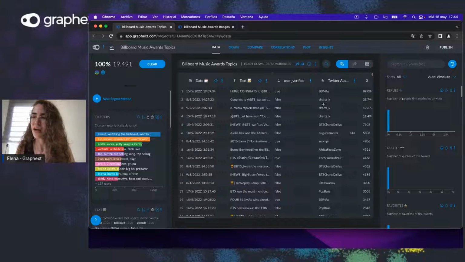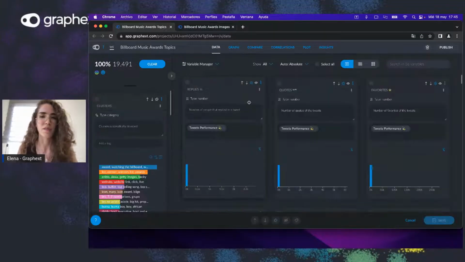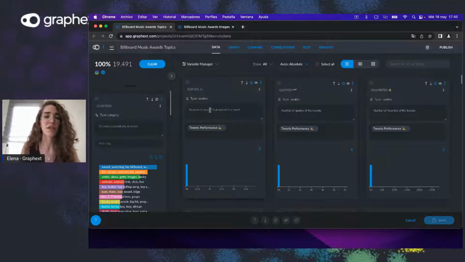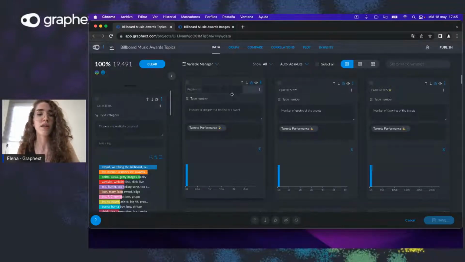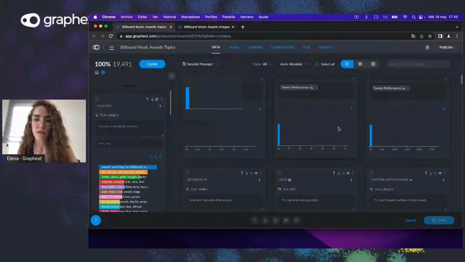But let's now go to the variable manager, which is a new feature that we just got as well, and it's really powerful. You can, as always, change the titles of the variables here. I'm not going to do that right now, but you could always do that. You can select various variables.